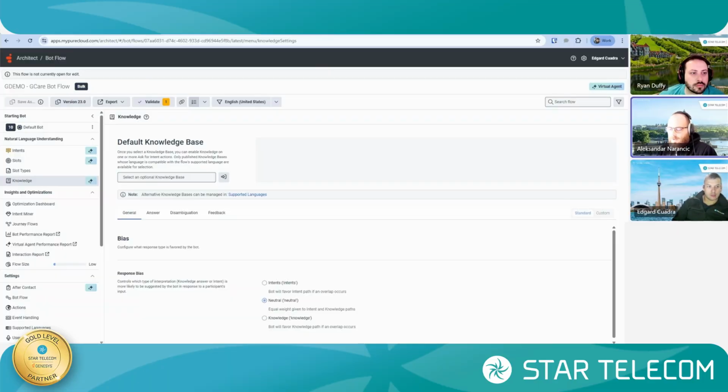Now, also when it comes to the actual content of the conversation and the articles and the knowledge base, it really boils down to you can create this as complex as you need it, or as simple as you need it.